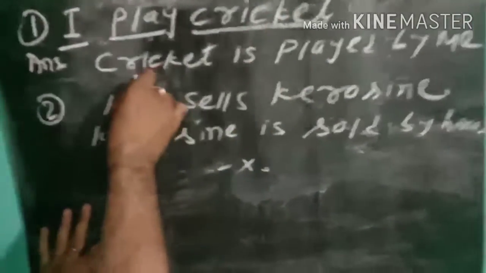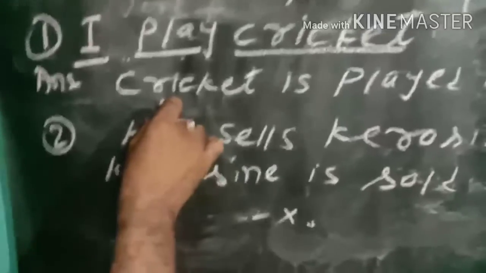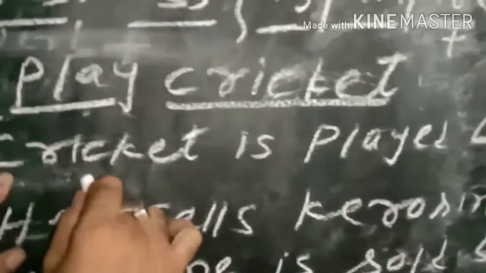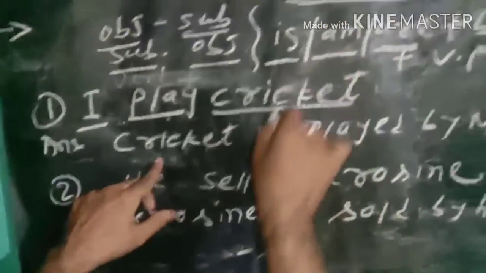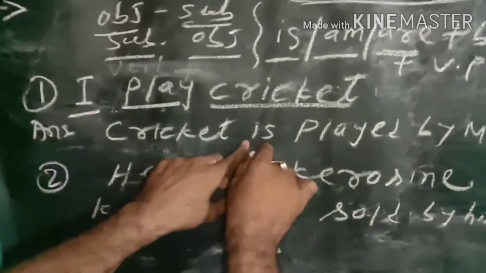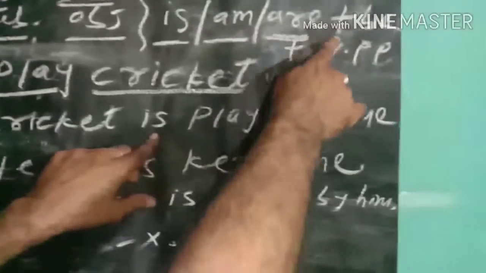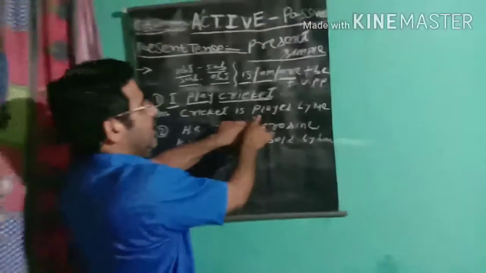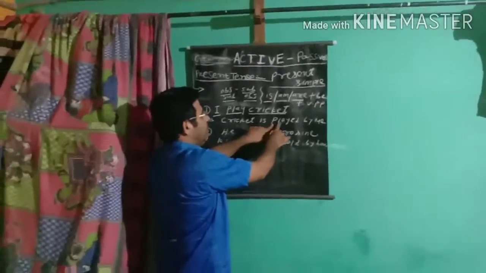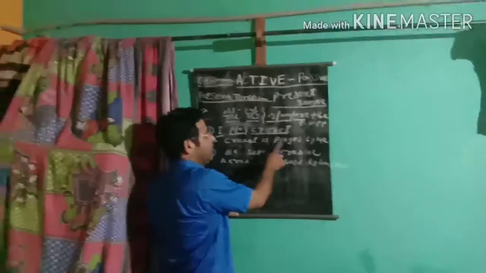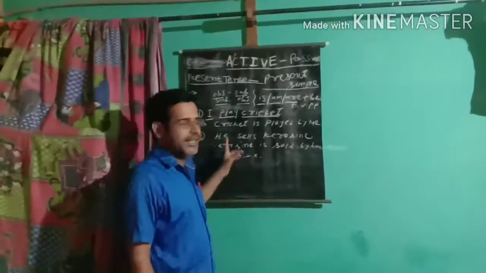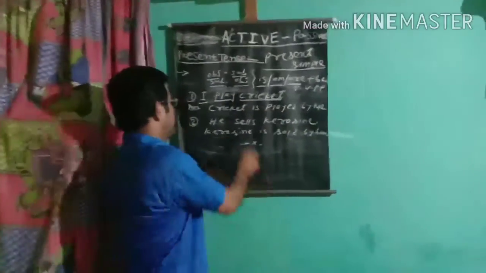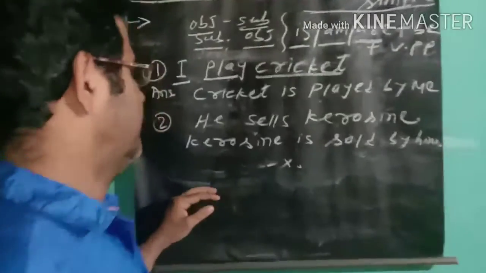Object cricket comes to the subject position, and we use the verb is. Cricket is, and the verb becomes past participle: play becomes played. Cricket is played by me. This is the passive sentence.